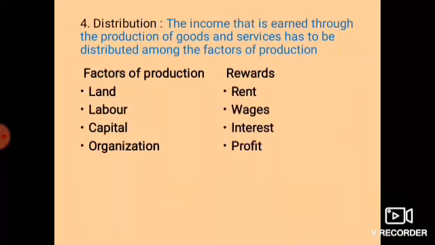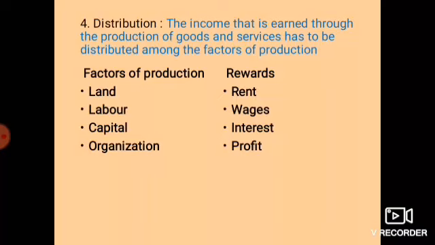The last one is distribution. Here I do not talk about the distribution of goods, I talk about the distribution of income. So what is distribution? The income that is earned through the production of goods and services has to be distributed among the factors of production. So here I got the income by producing the goods and services. And now this income must be distributed among the people who took an active part in the process of production. Okay, so what are those factors of production?